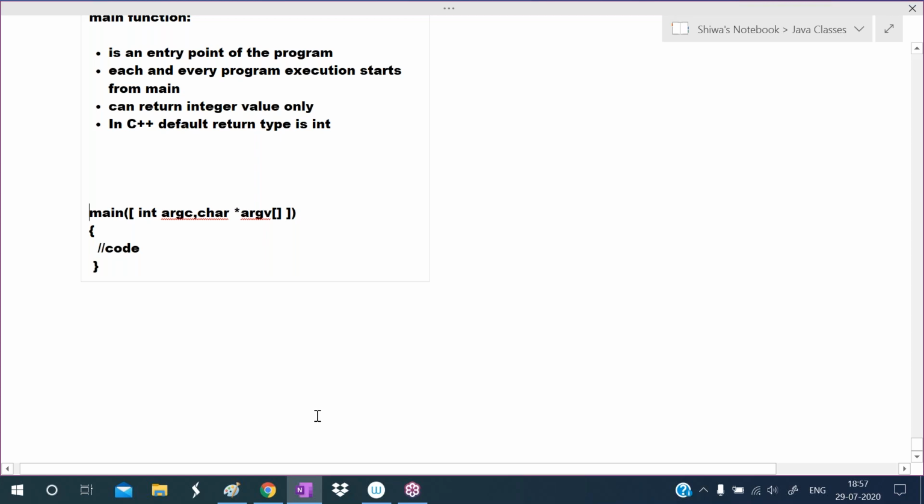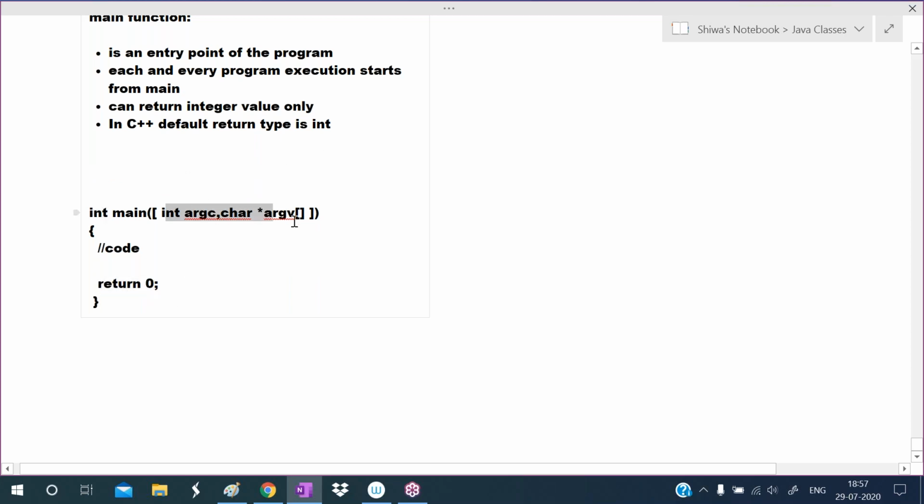But for better programming, for best practice, we write int here, and here we write the return statement. So write return 0 here. 0 indicates that our program is successful. Non-zero indicates that our program is unsuccessful. It returns this value to the operating system. So in C++, the default return type is int. Even if you don't write int or return 0, no problem, implicitly it takes them. But for best programming practice, write the return type as int and the last statement as return 0.